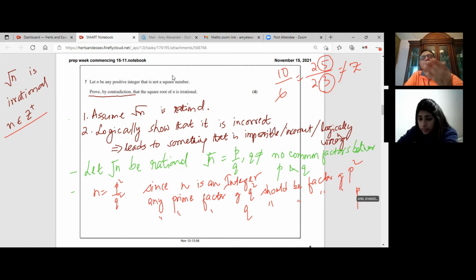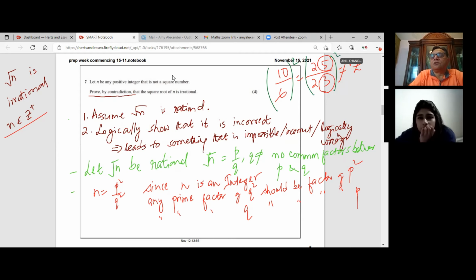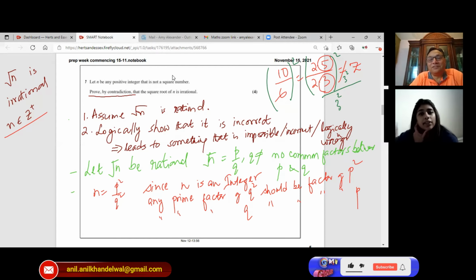If you have a factor of p squared, right? For example, in this particular case, if I do 3 square, I need a factor of 3 square in the numerator, right? So that means a factor of 3 also. So it can be whatever, like cubed or to the power of 4. It just needs to have the 3 there. Yes. So any prime factor of q square is a factor.